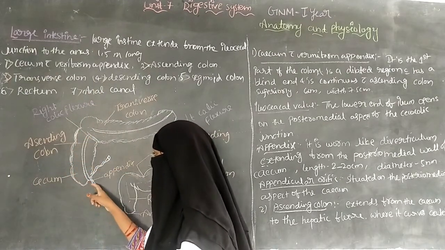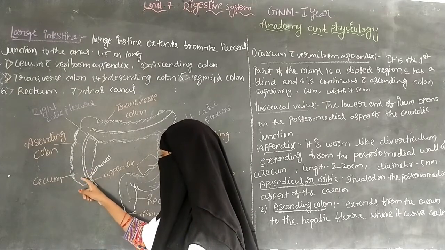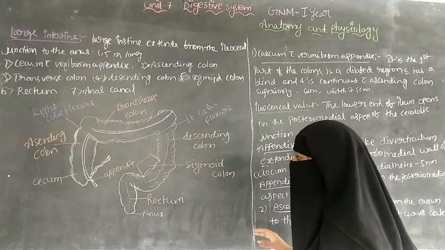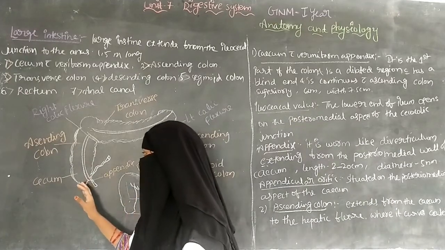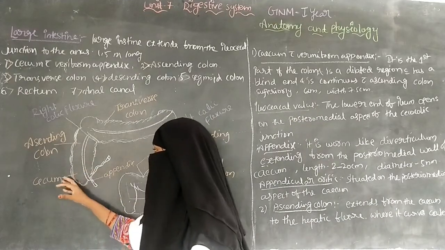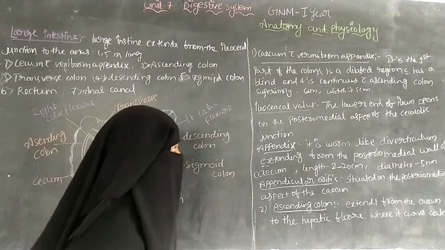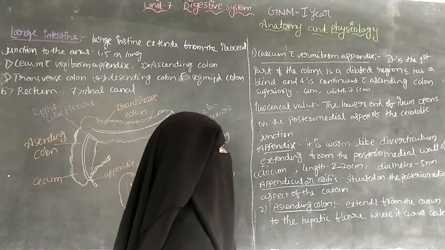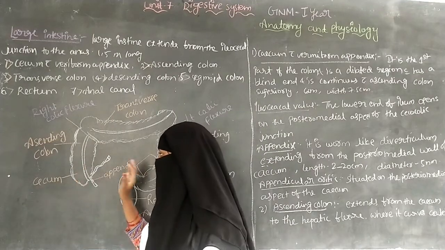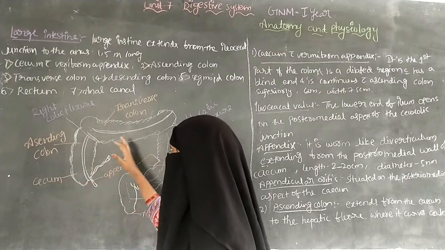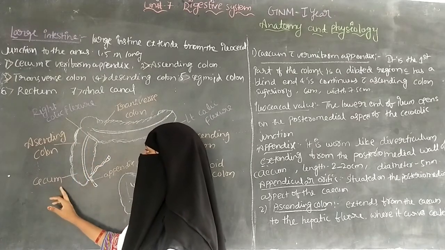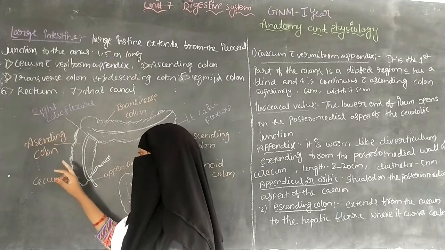The end part of the cecum is blind and blunted, so it is not sharp. The cecum is the starting part of the large intestine and it is dilated, and it is continuous with the ascending colon.